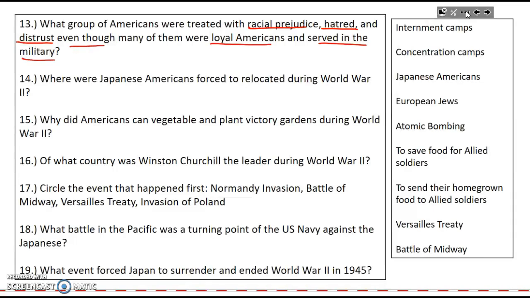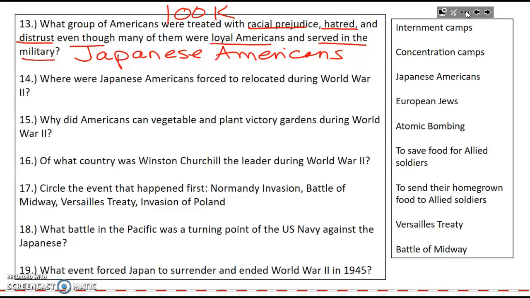And they were Japanese Americans. 100,000 Japanese Americans were forced to sell their businesses, sell their homes, and relocate to internment camps across the country, ordered by FDR. It's a sad moment in our country's history.